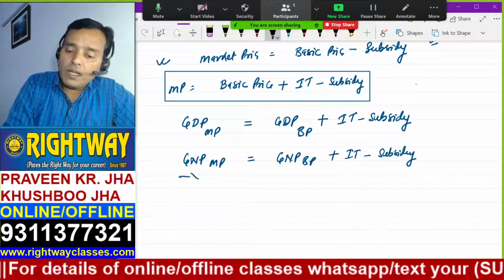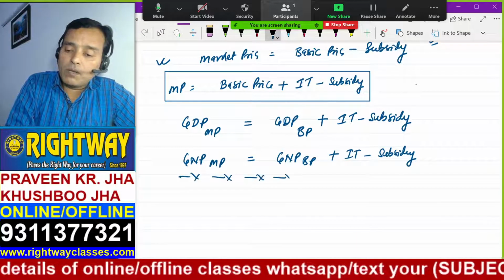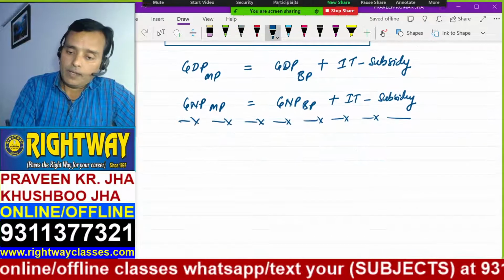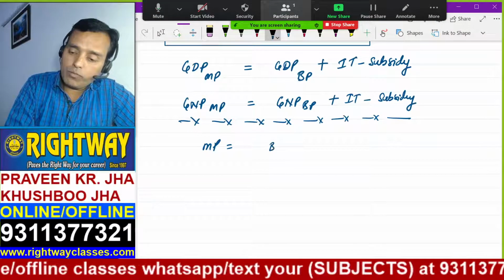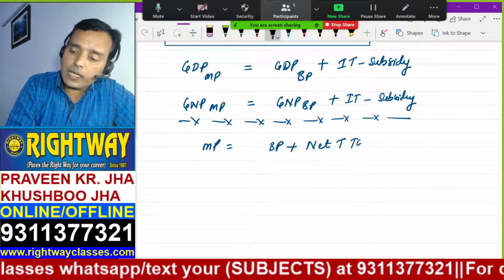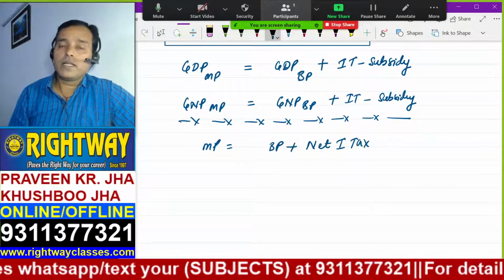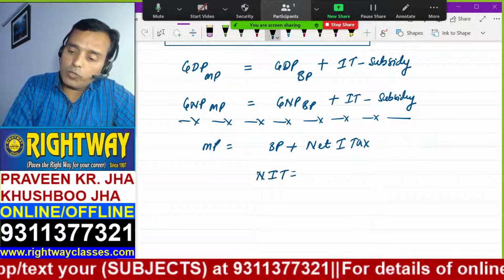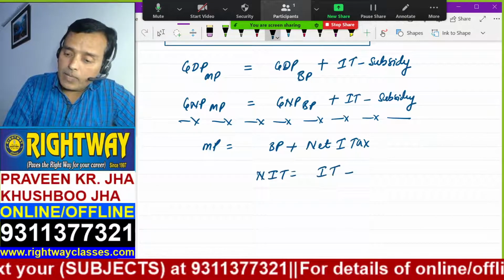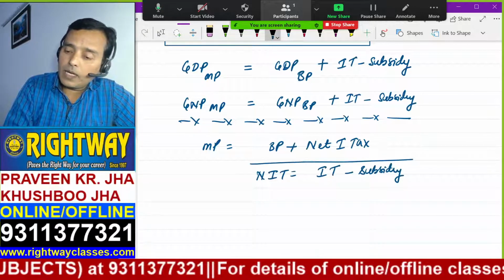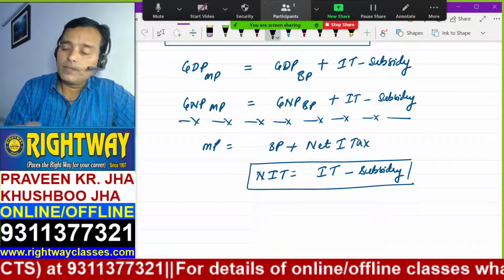So if anybody asks you what is the difference between market price and basic price, you will say market price equals basic price plus net indirect tax. And what is net indirect tax? NIT equals indirect tax minus subsidy. That is net indirect tax. You can use net indirect tax like that.